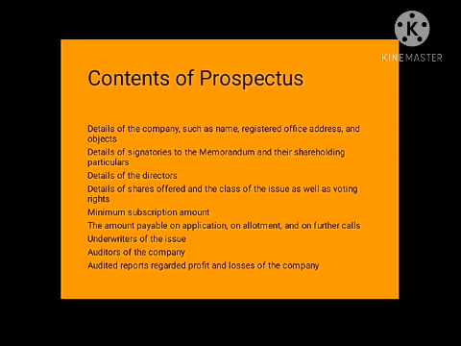As we have already studied, while issuing the shares, the first step is the amount on application, on allotment and next the first and final calls. Then the underwriter of the issue, then the auditor of the company, then the audit reports regarding the profit and loss of the company. So these are all the contents of the prospectus. Looking into these contents, the investor will make a decision regarding the investment in the company by the purchase of the securities.